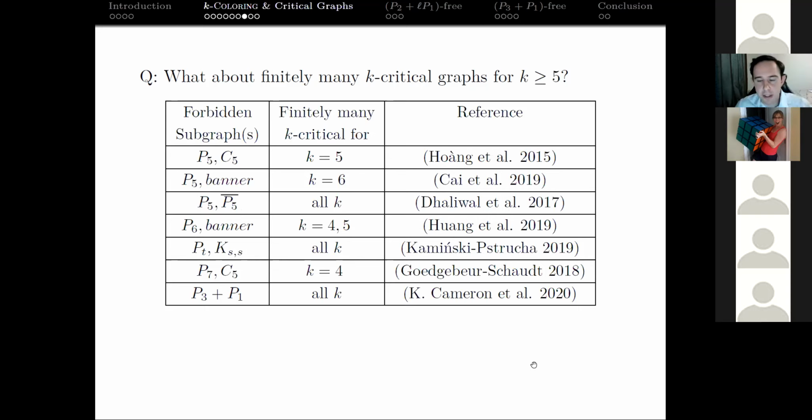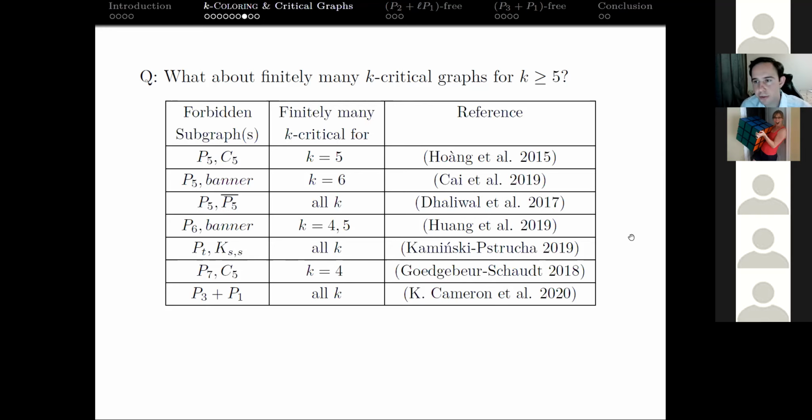So this is kind of nice because now we can solve the k coloring problem in polynomial time and certify our output for all k in this family of graphs if we forbid P5 and P5 complement. And then there's some other stuff going on. We have another all k result. This result by Kathy Cameron is also at Wilfrid Laurier, and some other co-authors we'll come back to later. But for now, we can just note that.